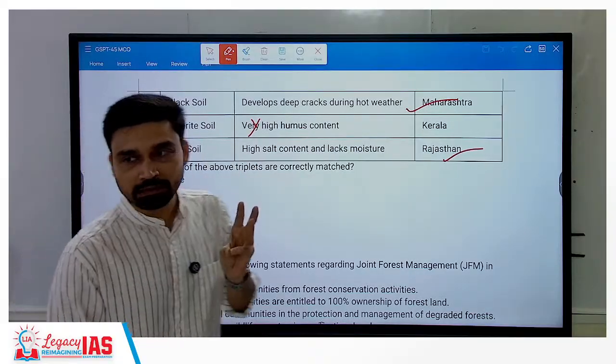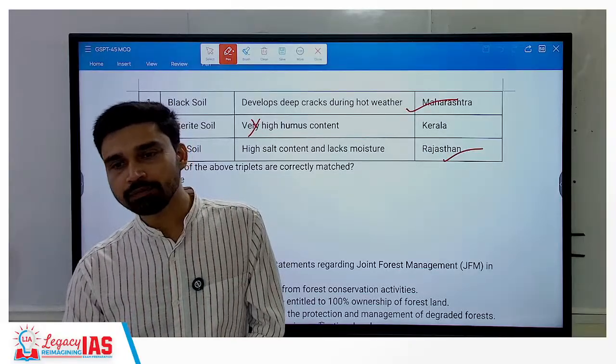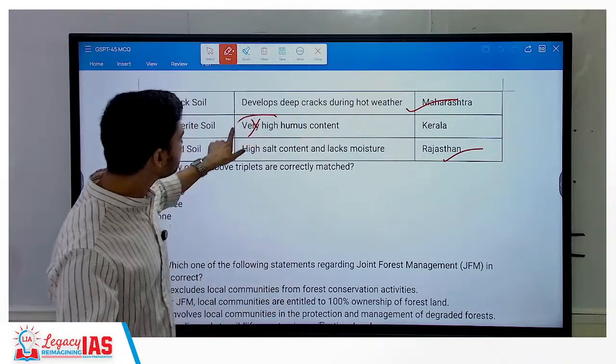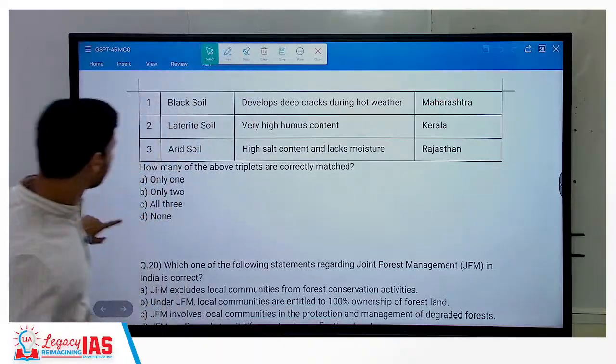Very high humus content will be in which soil? Two soils. One is forest and mountainous soil. Another we have discussed is peaty or marshy soil. So out of the 8 soils, if this is the term used, only those 2 will be correct: peaty marshy or forest or mountainous soil.